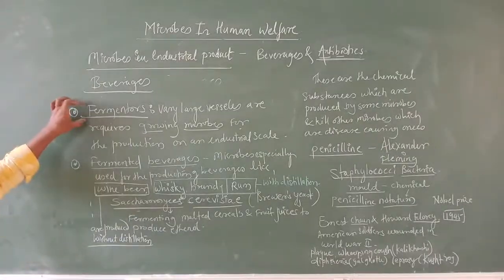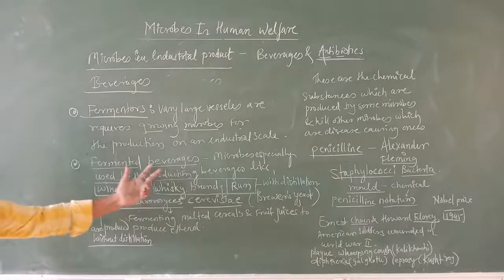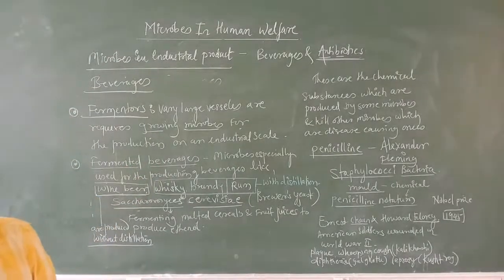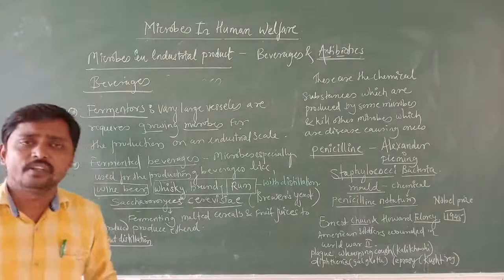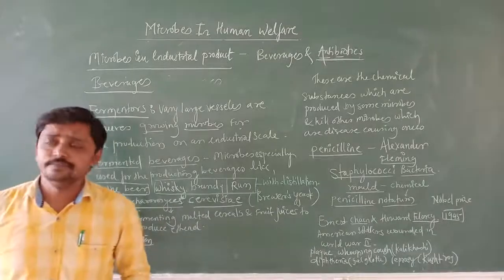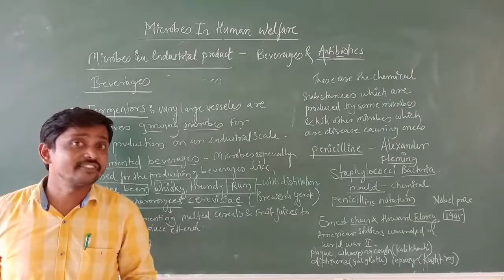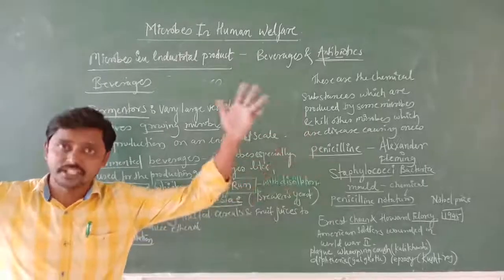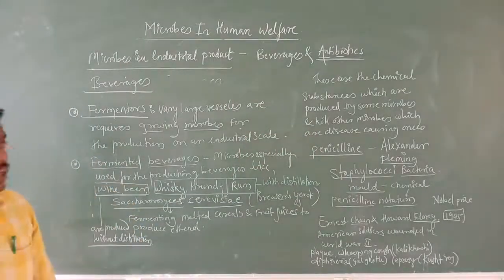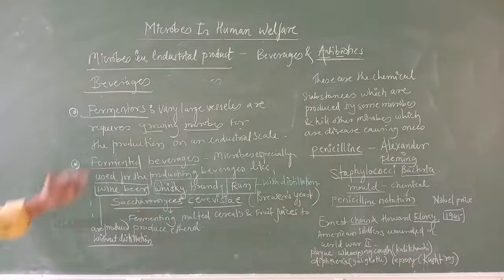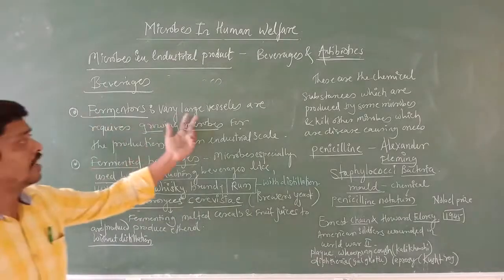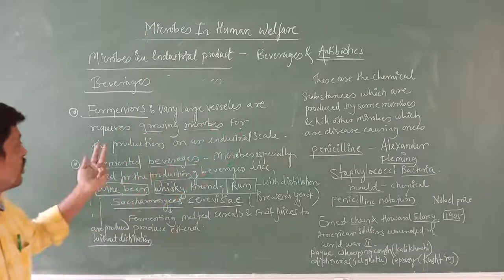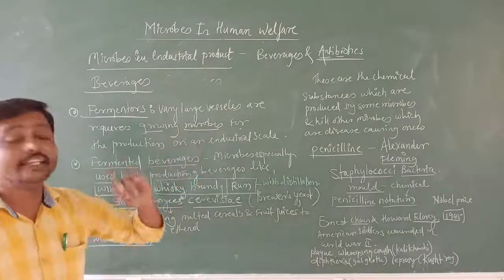Now these fermenters are used for the preparation of beverages. You can see such fermenters in sugar factories, where beverages are prepared from molasses. There you can see large fermenters. So when asked what fermenters are, the answer is: very large vessels required for growing microbes for production on an industrial scale.